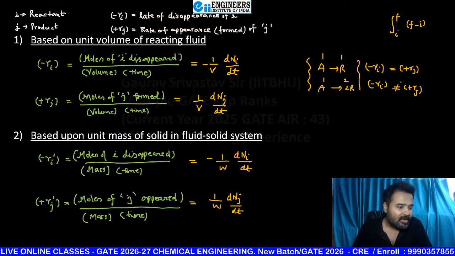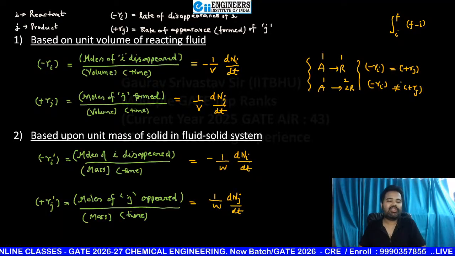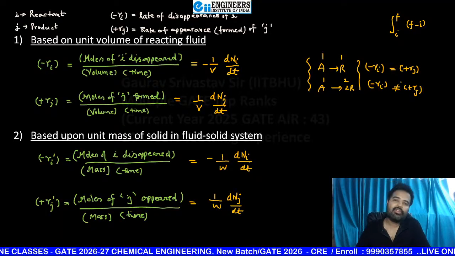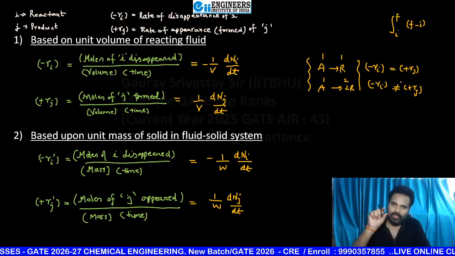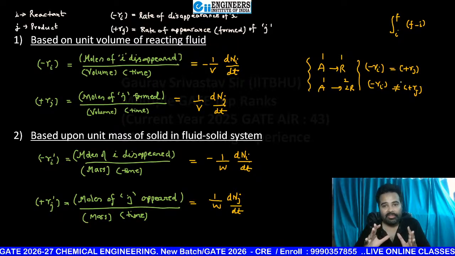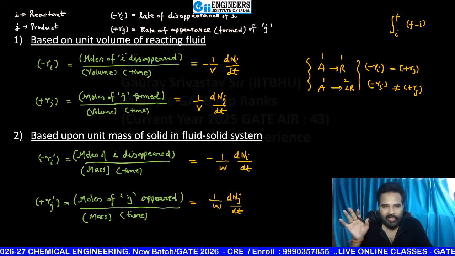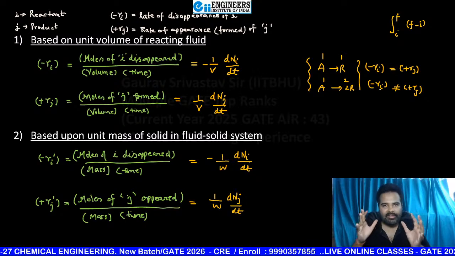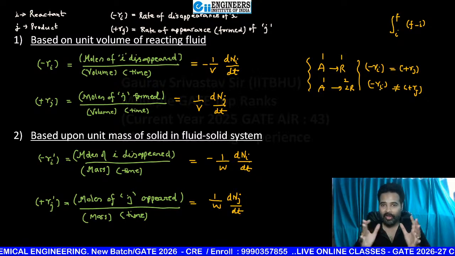Okay. W is the weight of catalyst. Yeah, beta, you are asking weight, but here you will not use the unit of Newton. Weight means the unit must be Newton. So we will deal here with mass, beta. So it is mass of catalyst. When you are going to check a packed bed or trickle bed reactor type, the mass of catalyst you are going to check, that is based upon mass of catalyst the reaction rate.